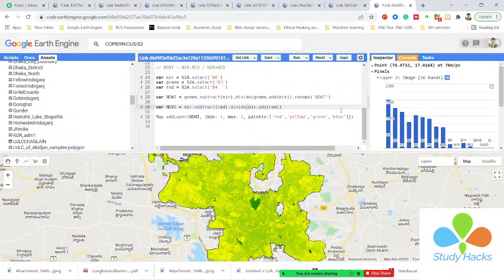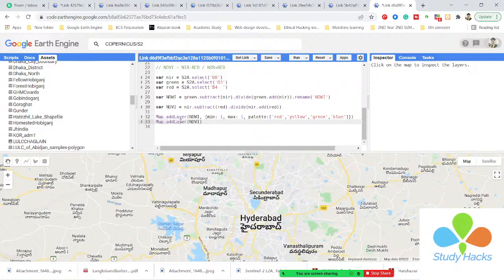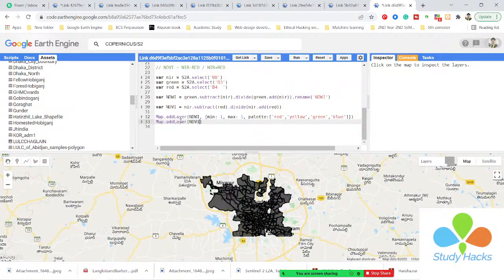So now I want to show this map as a layer for NDVI. I simply put Map.addLayer, and after this I call the NDVI and then click Run. Now you can see it will appear, right?